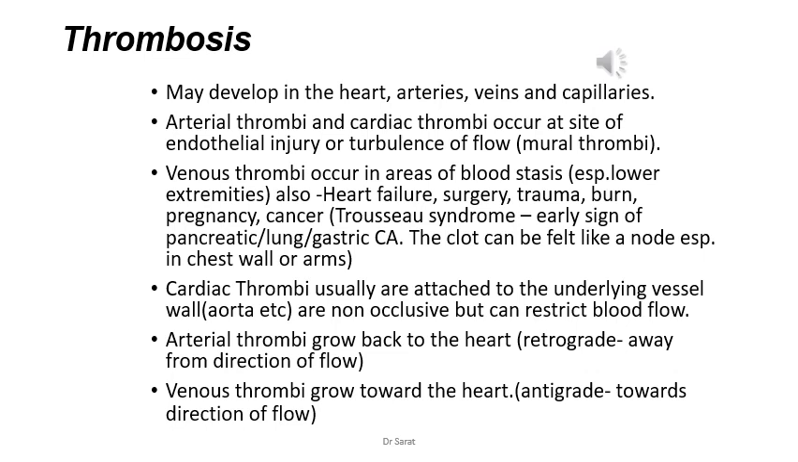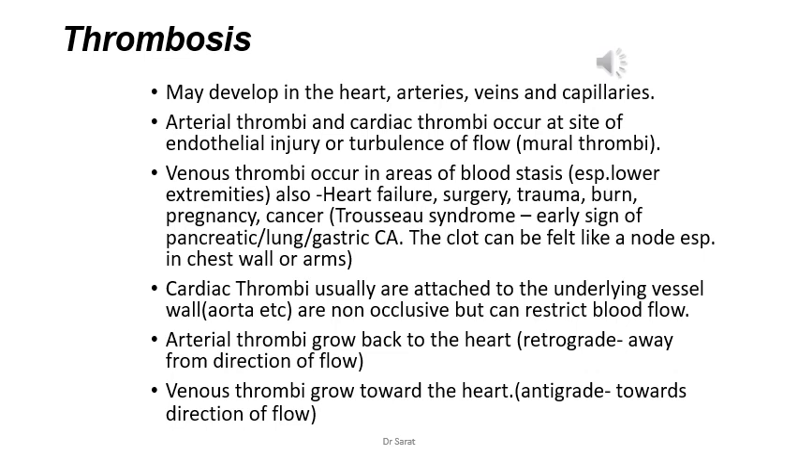Because it grows in the middle of the vessel, where the stasis is occurring, it can develop and obstruct the blood vessel completely. Whereas cardiac thrombi are related to the wall. It grows from the injured portion in the wall. So arterial thrombi grow back to the heart. That means it is retrograde growth, away from the direction of the flow. That means arterial thrombi grow back to the heart.